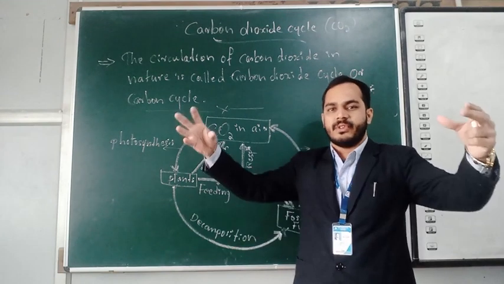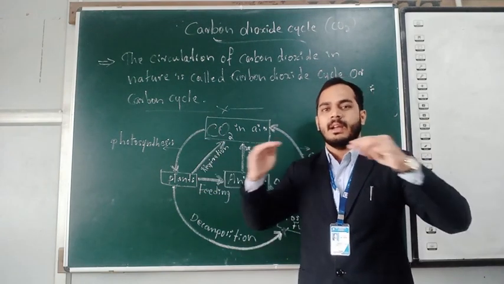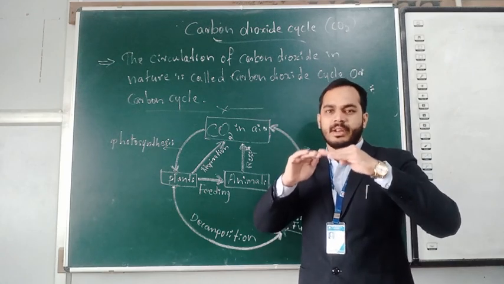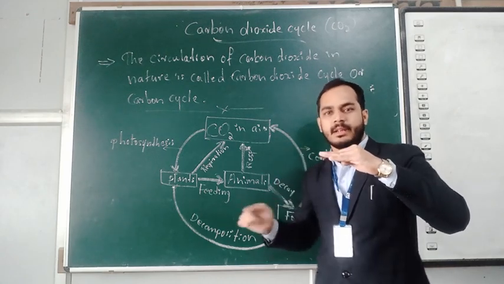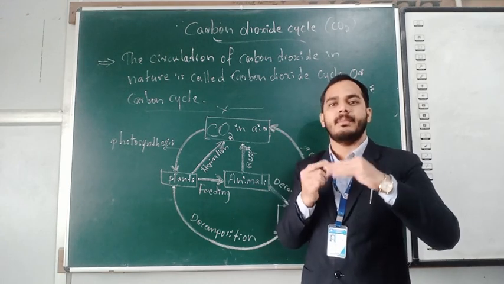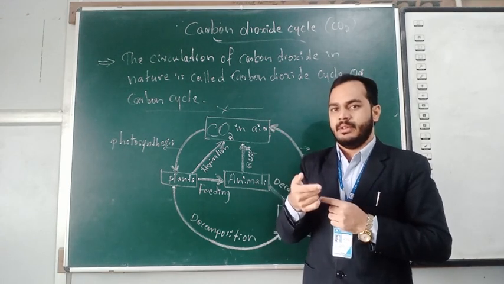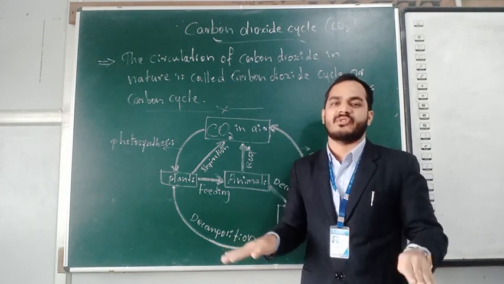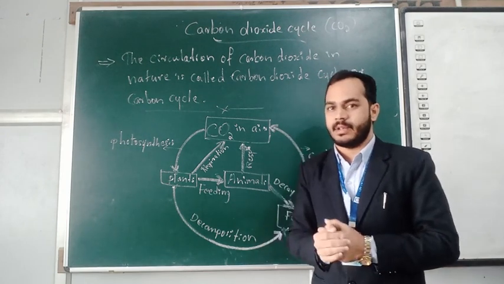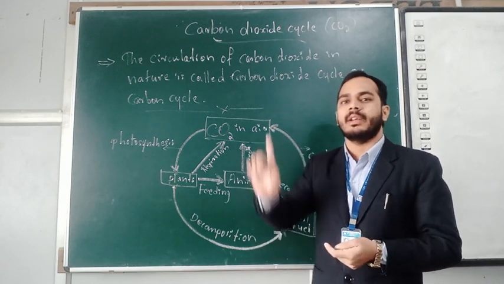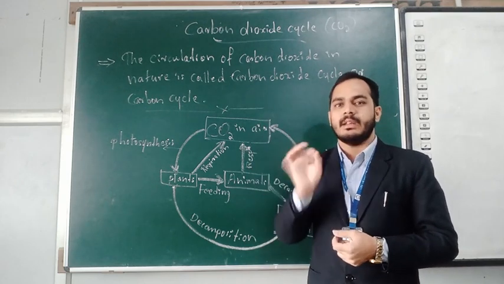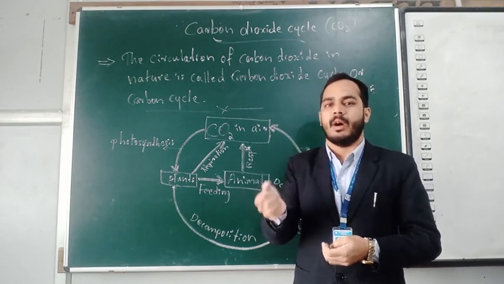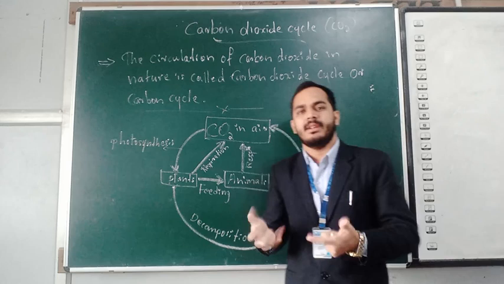This increase in the concentration of carbon dioxide in the atmosphere traps the solar radiation, and the radiation is re-emitted and trapped again at the earth's surface. Accordingly, the temperature increases, and that increase in temperature we can simply call global warming. That's the main reason.